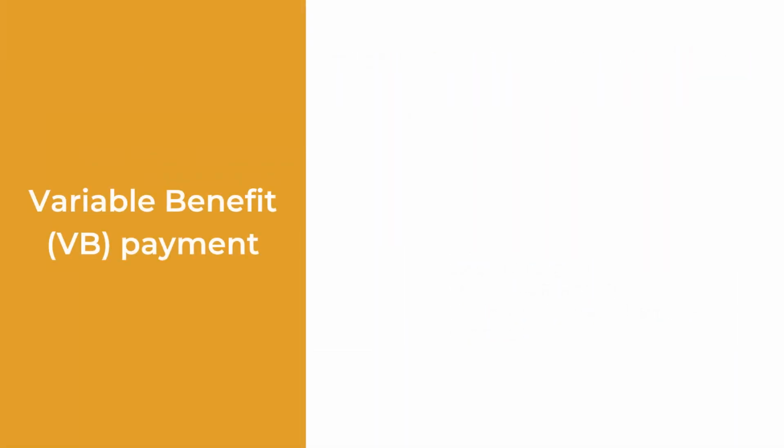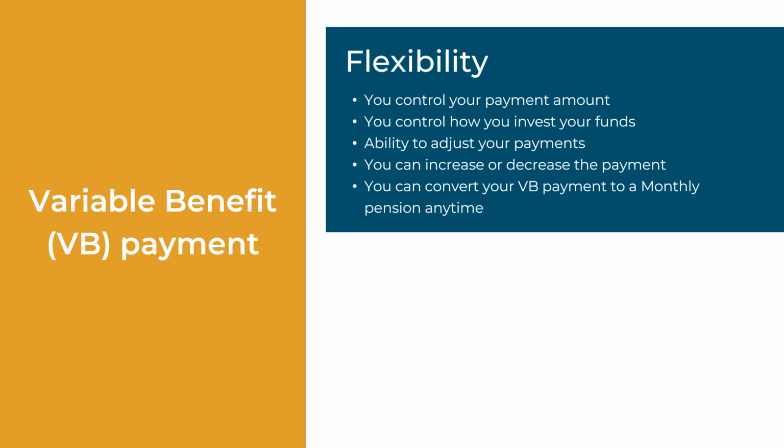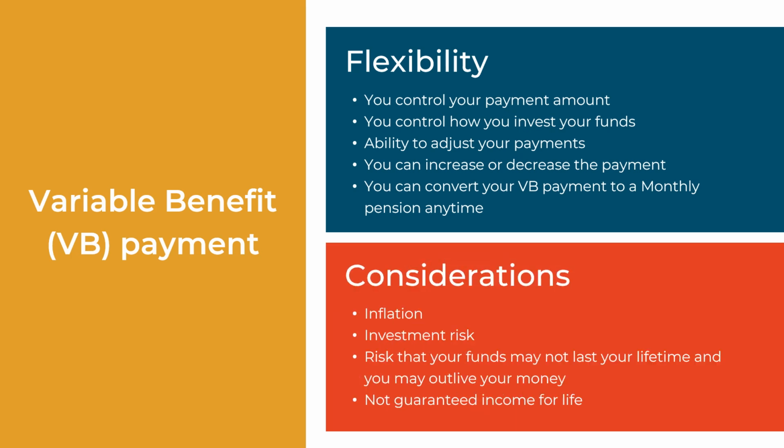The VB payments provide you with flexibility. You are in control of your payment amount and how you invest your funds. You set the amount of your payment subject to the applicable pension legislation, which defines the minimum and maximum for each year. Regardless of how much you set up your VB payments to be, you will always be able to adjust those payments. At any time, you can increase, decrease, or stop the payment if your situation changes.